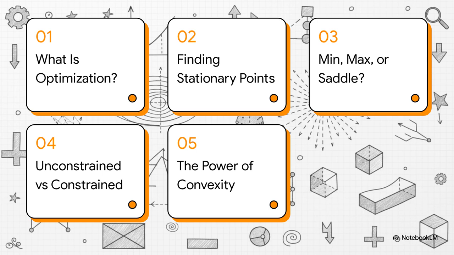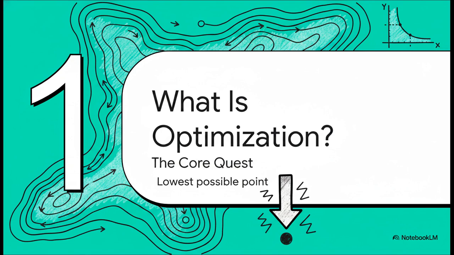So, here's how we're going to break it all down. First, we'll get a handle on what optimization really is. Then, we'll dive into our first big tool, finding something called stationary points. From there, we'll figure out if those points are a minimum, a maximum, or something else. We'll also see what happens when you have to play by certain rules. That's constrained optimization. And finally, we'll talk about convexity, which is basically the secret weapon that makes everything way, way easier.